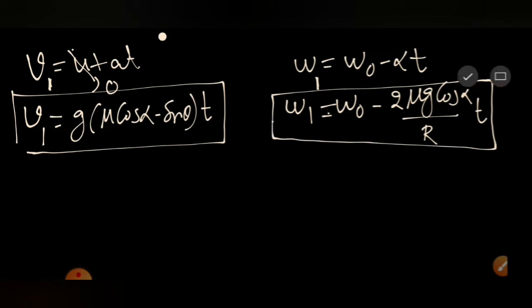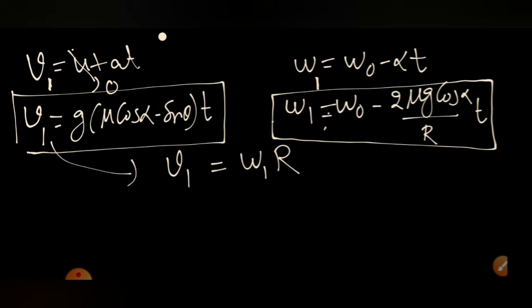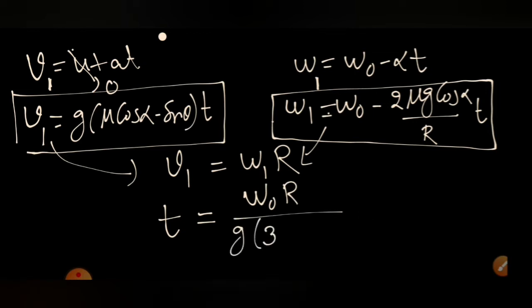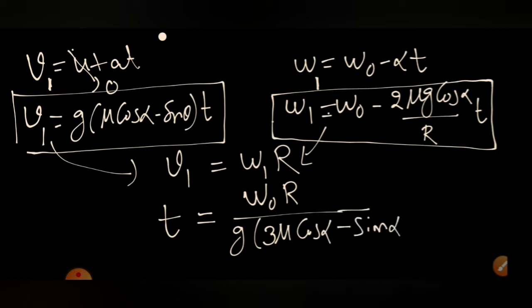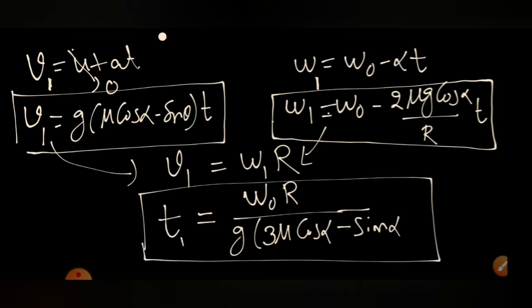If after time t pure rolling takes place, then at that time v1 and omega 1 must satisfy the rolling relation, and only then will pure rolling take place. If we put the value of v1 and omega 1 and substitute, we get the time after which pure rolling takes place, equal to omega naught R by g times (3 mu cos alpha minus sin alpha). Calling this t1, after this time the body will transition from sliding motion to pure rolling motion.